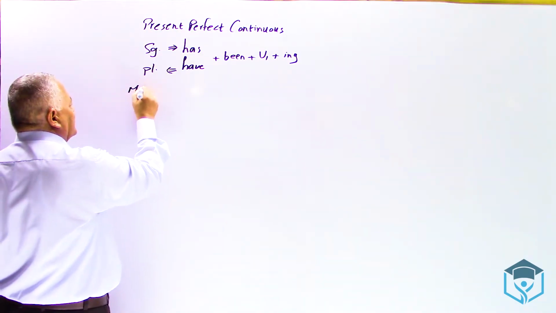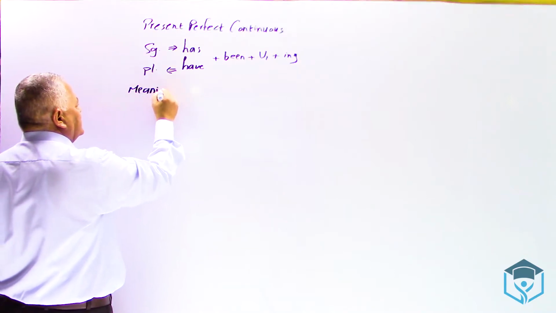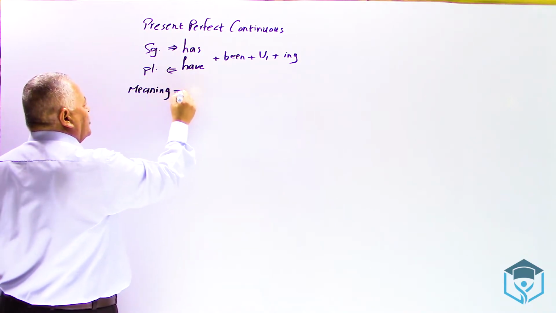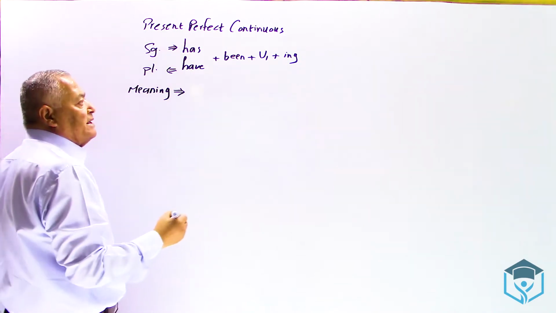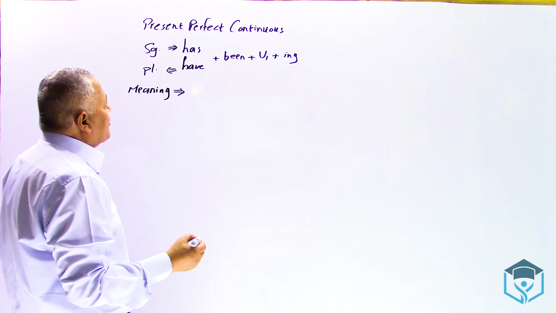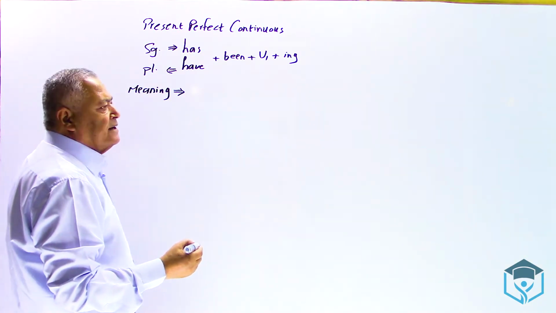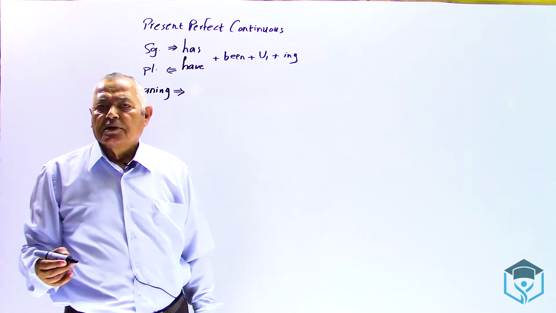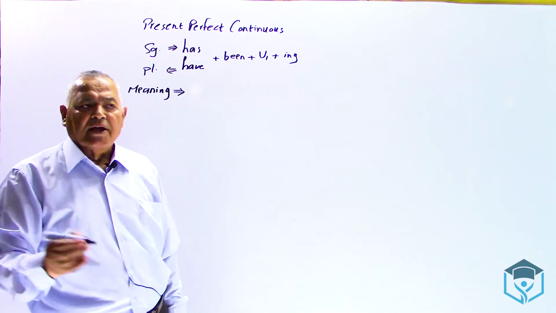Meaning, and what does it mean when I say present perfect continuous? How to differentiate between the present perfect simple and present perfect continuous? How to make the meaning different?